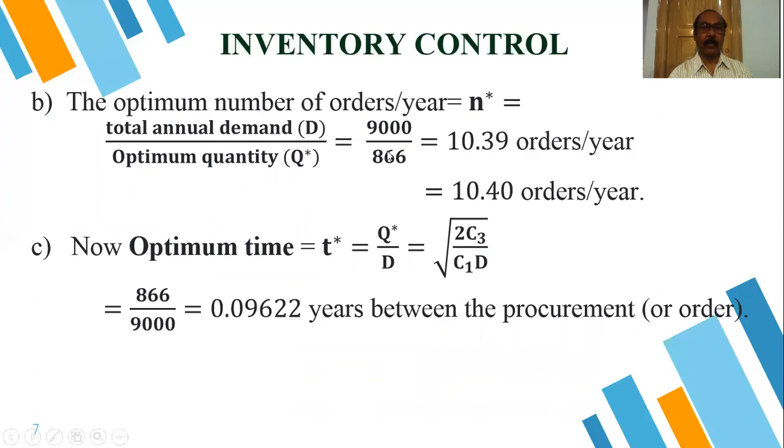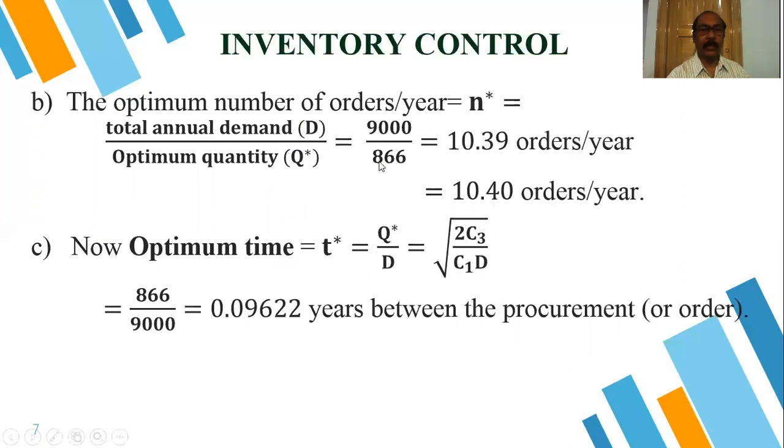If it is approximately 1,000, there will be 9 orders per year. So this is the fraction of a number. So approximately we can say 10.40 orders per year. Now T star, what will be the time duration? We will get that by our definition, or from that we can also find T star. It is the reverse of that.